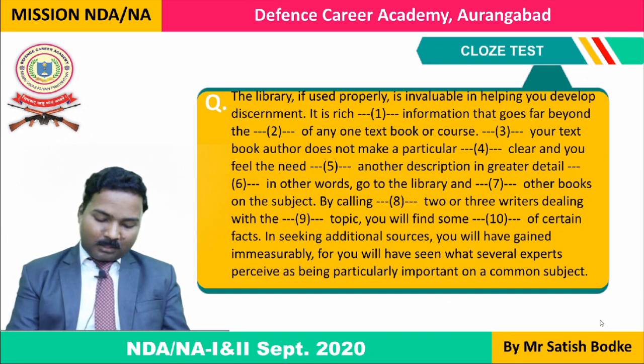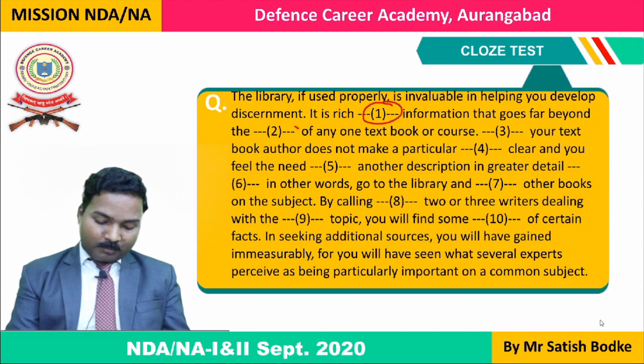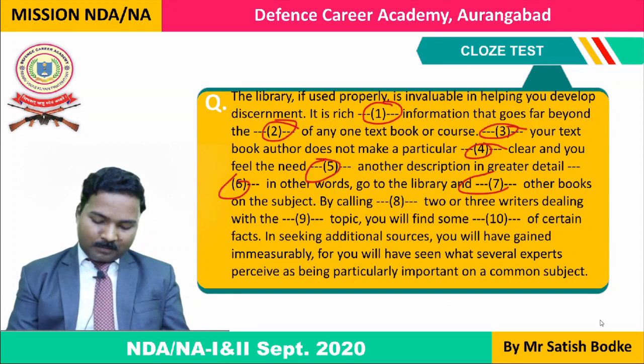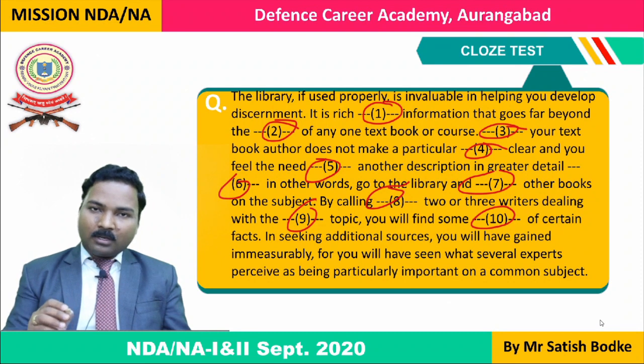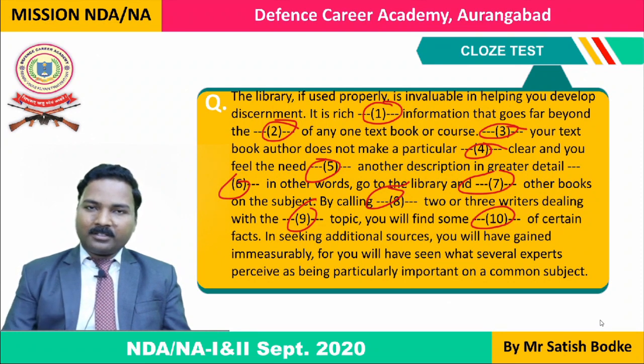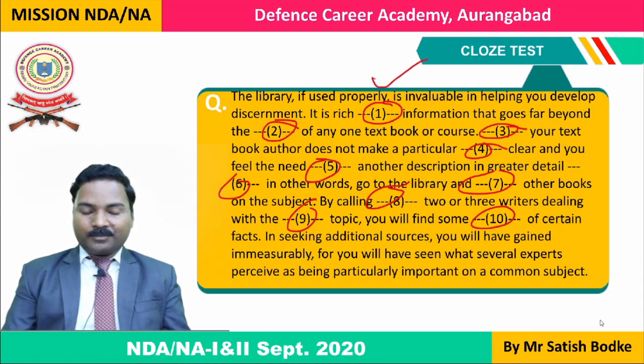Here there are multiple blank spaces and they are numbered. This is blank space number 1, 2, 3, 4, 5, 6, 7, 8, 9, 10. These are the 10 blank spaces, and at the end of the passage you will be given four options against each blank space, and you will have to choose the best option from the four alternatives which are given, which fits best in this blank space. This is known as cloze test.